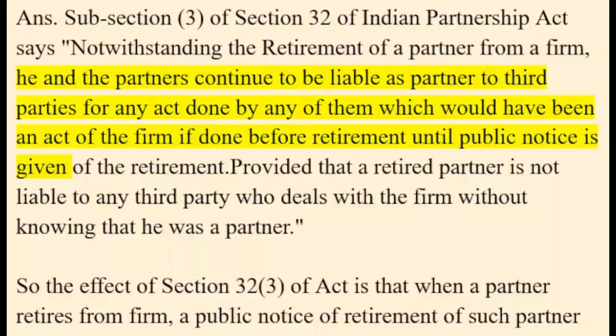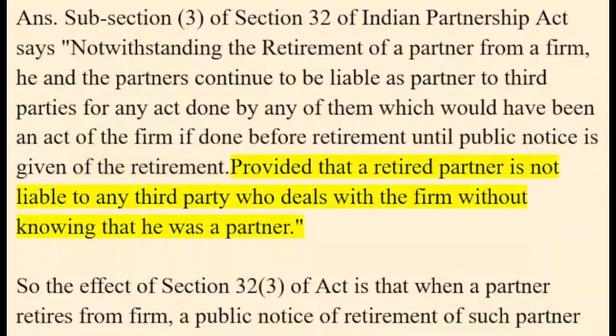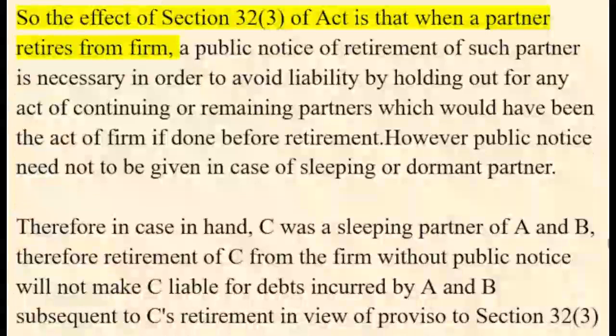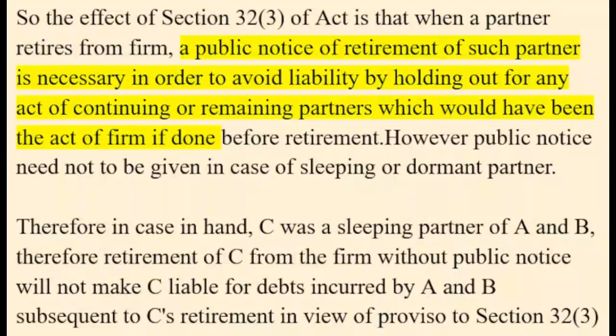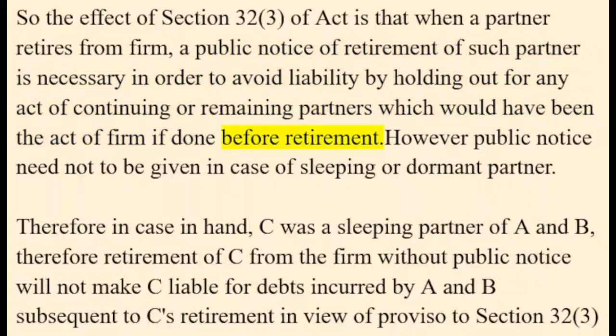until public notice is given of the retirement, provided that a retired partner is not liable to any third party who deals with the firm without knowing that he was a partner. So the effect of Section 32(3) of the Act is that when a partner retires from a firm, a public notice of retirement of such partner is necessary in order to avoid liability by holding out for any act of continuing or remaining partners, which would have been the act of the firm if done before retirement.